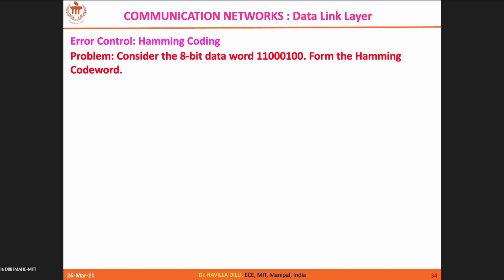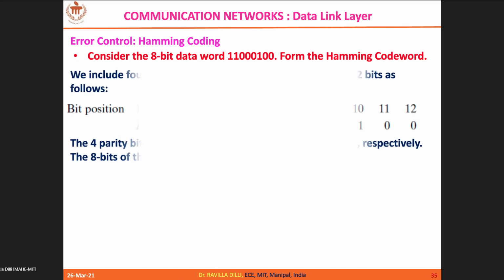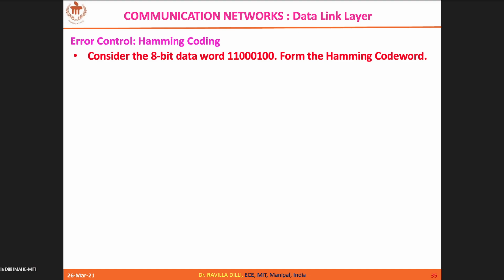Now quickly, can you do this? I'm giving an 8-bit data for you. What you should do is form the code word. Please do this.